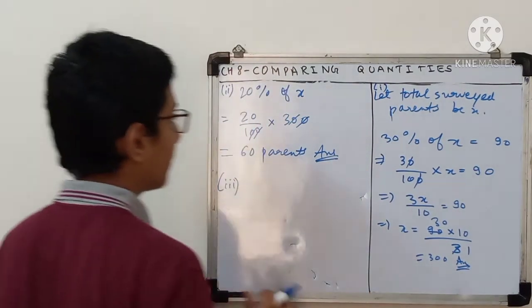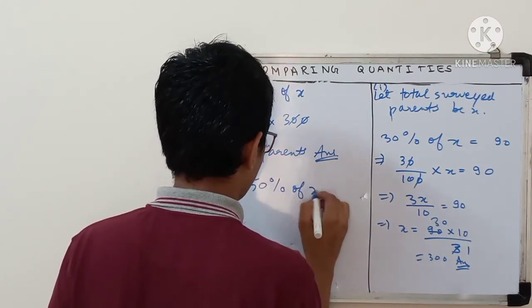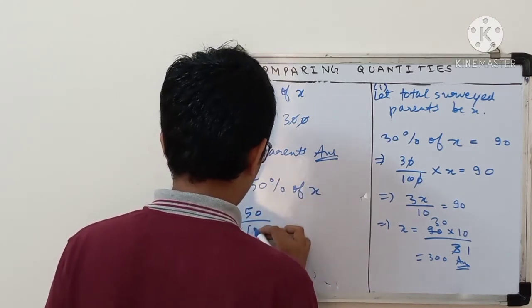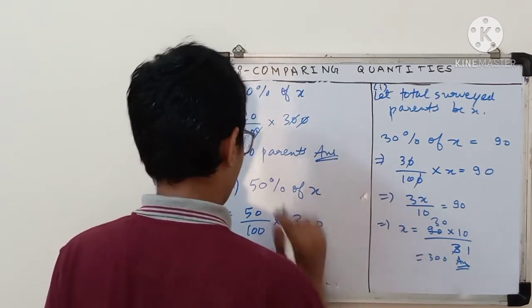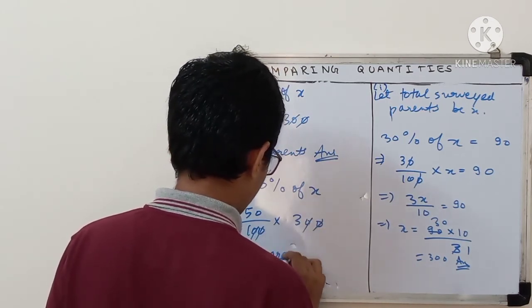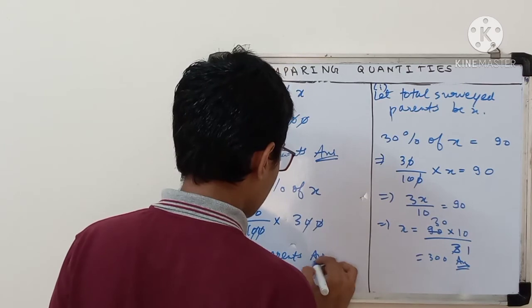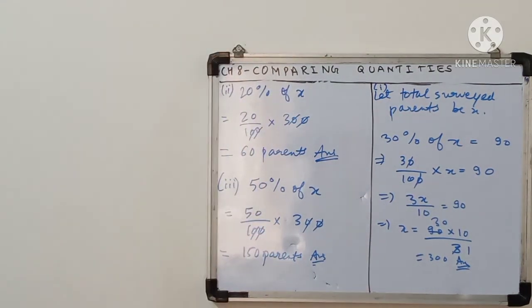Now the third part, those who did not help at all. So what was it? It was 50% of X. So I can write 50 upon 100 into X, which is now 300. X will be the same in the whole question. So now I can write 150. Simple, very easy. So how many parents were there? 150 parents. So please note down, I am counting till 5. 5, 4, 3, 2, 1.